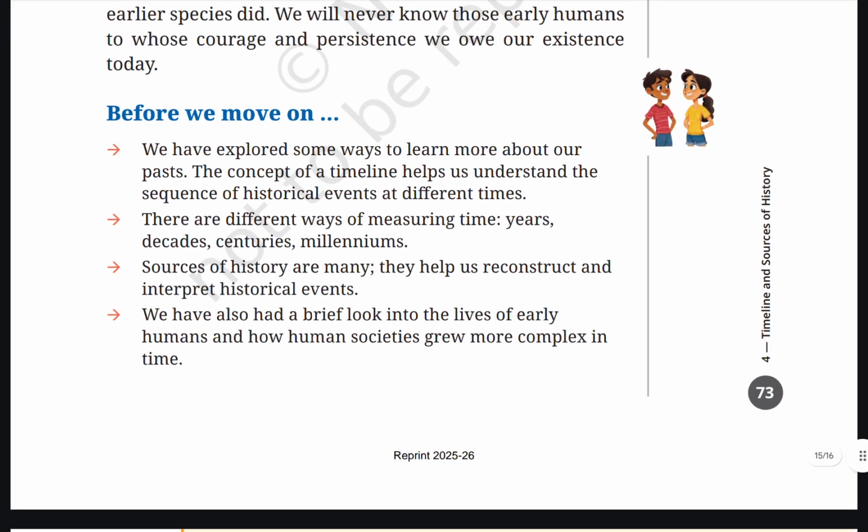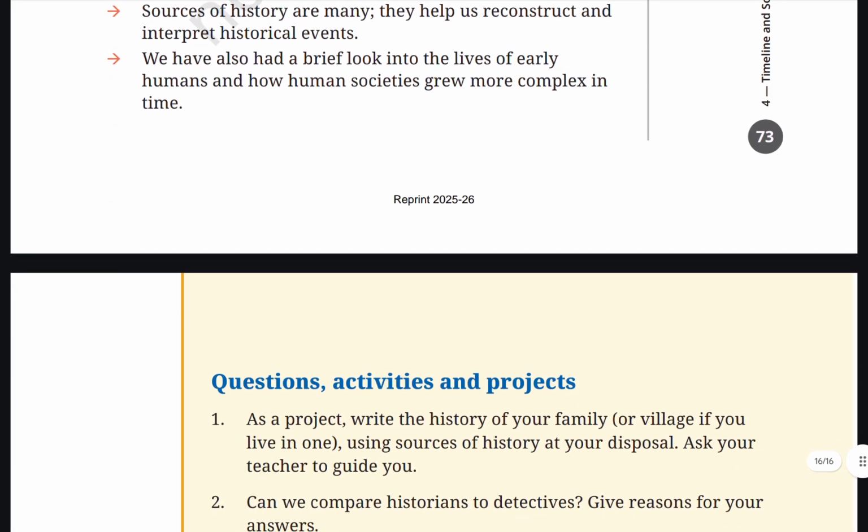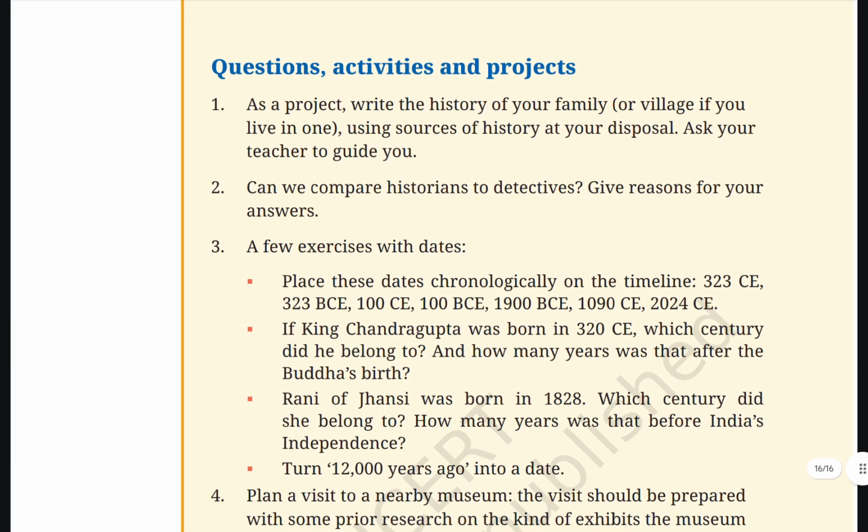Before we move on, we have explored some ways to learn more about our past. The concept of a timeline helped us understand the sequence of historical events at different times. There were different ways of measuring time: years, decades, centuries, millennia. Thousands of sources of history are many. They help us reconstruct and interpret historical events. We have also had a brief look into the life of early humans, and how human societies grew more complex in time. Questions, activities, and projects.